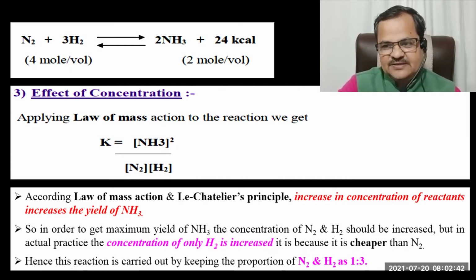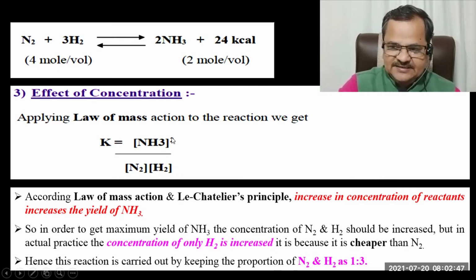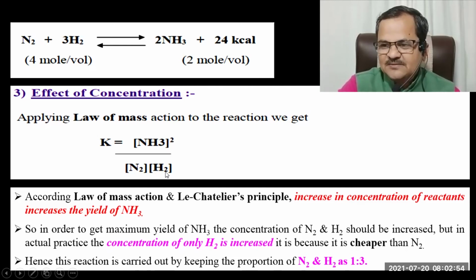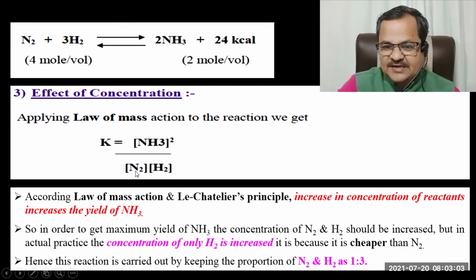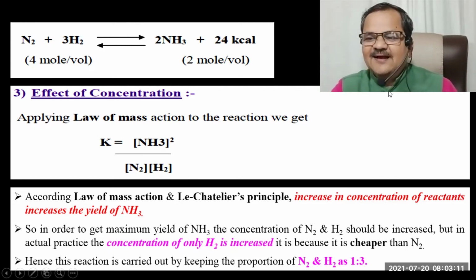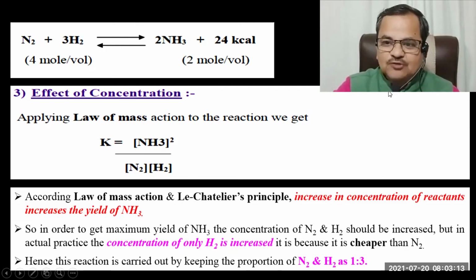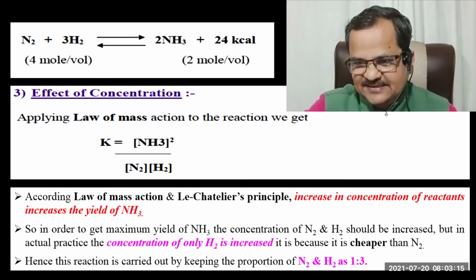It means NH3 is directly proportional to N2 and H2. It means that as the concentration of N2 and H2 increases, the concentration of NH3 increases. If you increase the concentration of N2 and H2, you will get maximum yield of NH3. This is according to the law of mass action, isn't it?